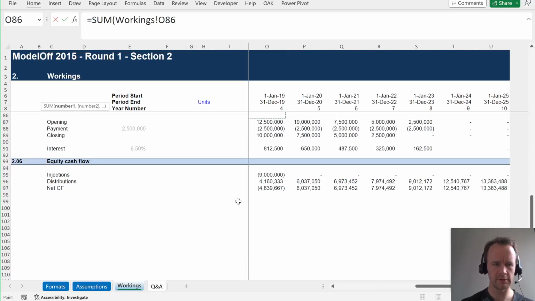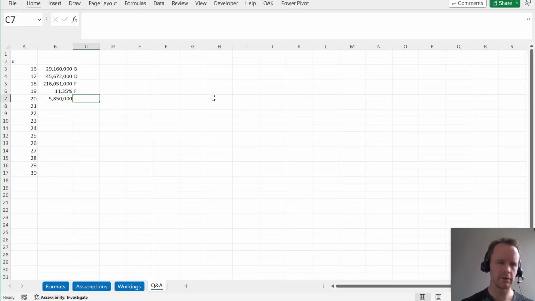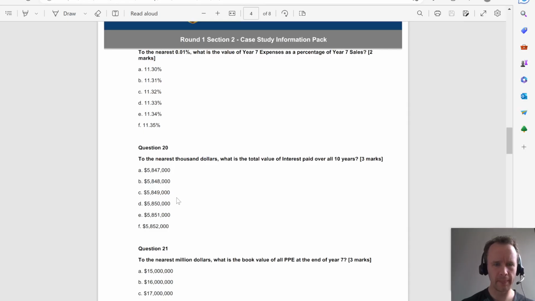20. The nearest $1,000 total value of interest paid over all 10 years. Down to my debt schedule. And again, we don't need to round it. 5850, which is D.